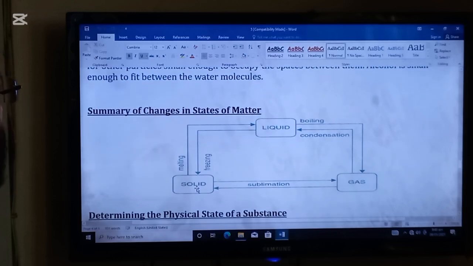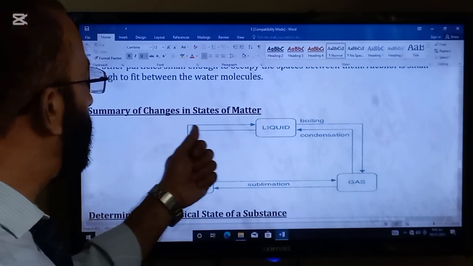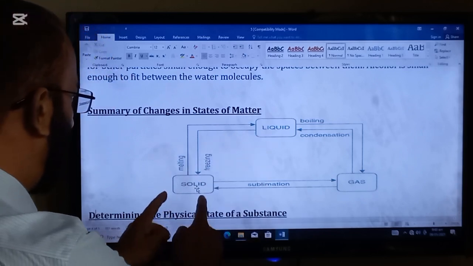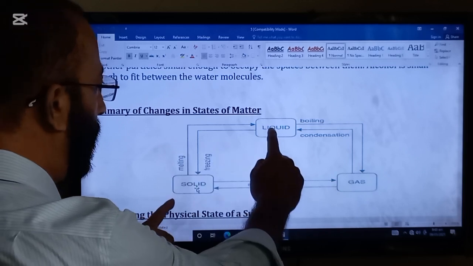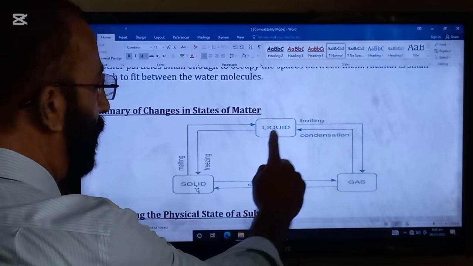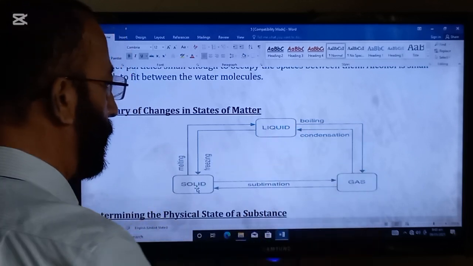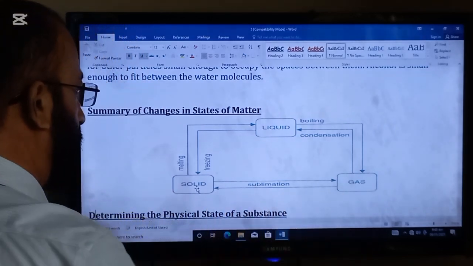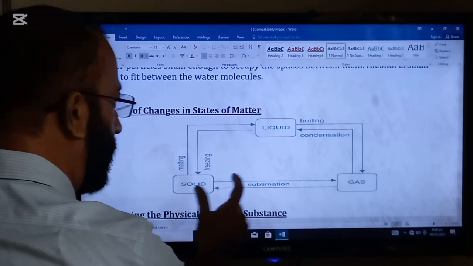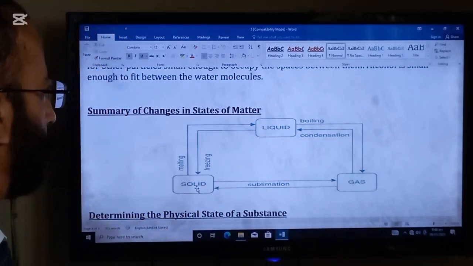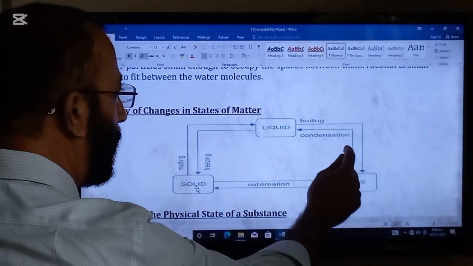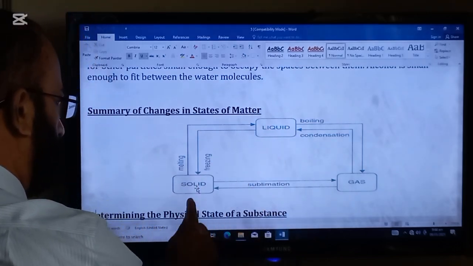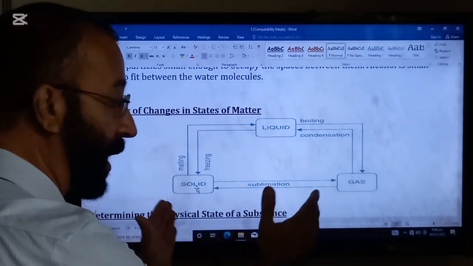And here is a summary of changes in states of matter. When a solid melts, we get a liquid. When a liquid boils, we get gas. Gas sublimes to solid. Solid sublimes to gas. When gas condenses, we get liquid. When liquid freezes, we get solid. Very important diagram.